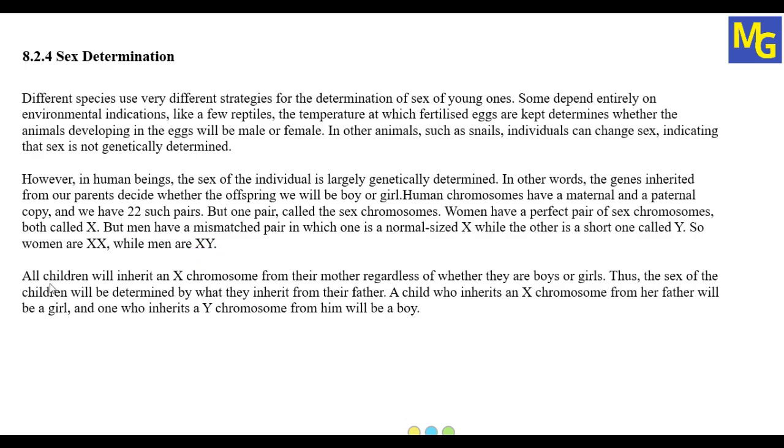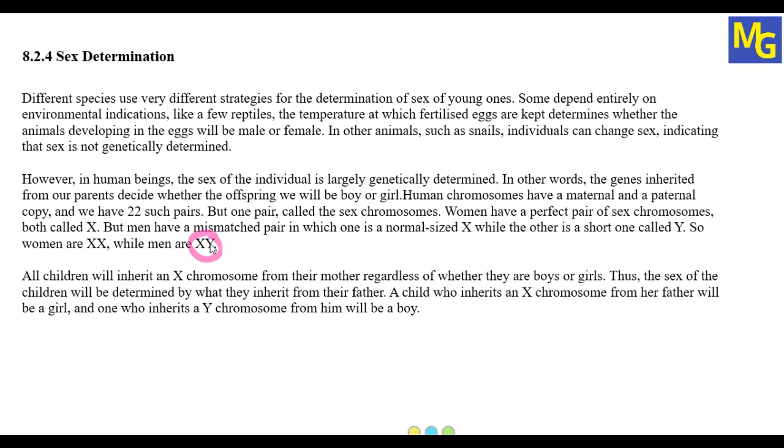So all children will inherit an X chromosome from their mother. Remember, as the mother has XX chromosomes, all children will get an X chromosome from the mother regardless of whether they are a boy or a girl. Means the young one may be a boy or it may be a girl, from the mother they have got the X chromosome. Thus, the sex of the child will be determined by what they inherit from the father.